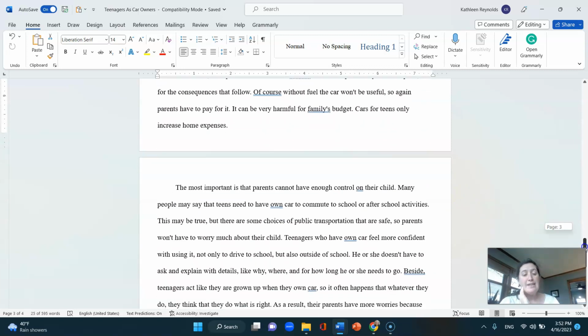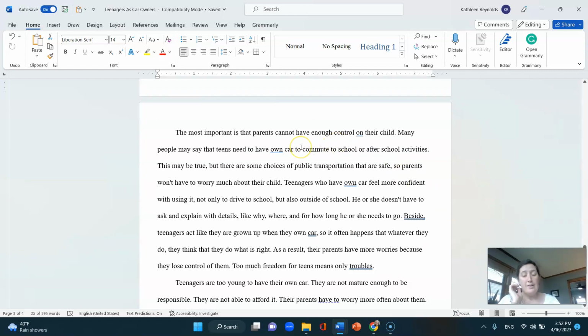Okay, finally, we have the third body paragraph. This body paragraph does have a counter argument. So let's go ahead and look at that. Okay, it says the most important is that parents cannot have enough control on their child. Many people say that teens need to have their own car to commute to school or after school activities. All right, this may be true, but there are some choices of public transportation that are safe, so parents won't have to worry too much about their child.